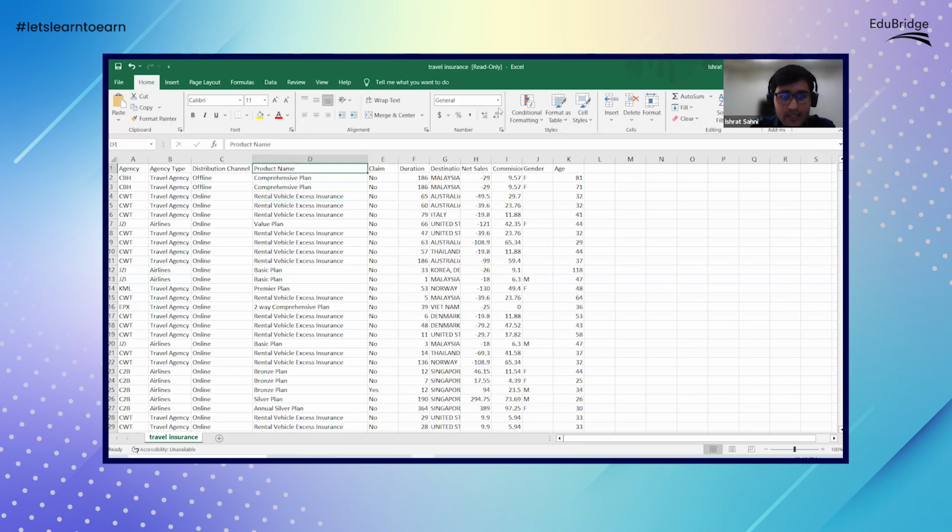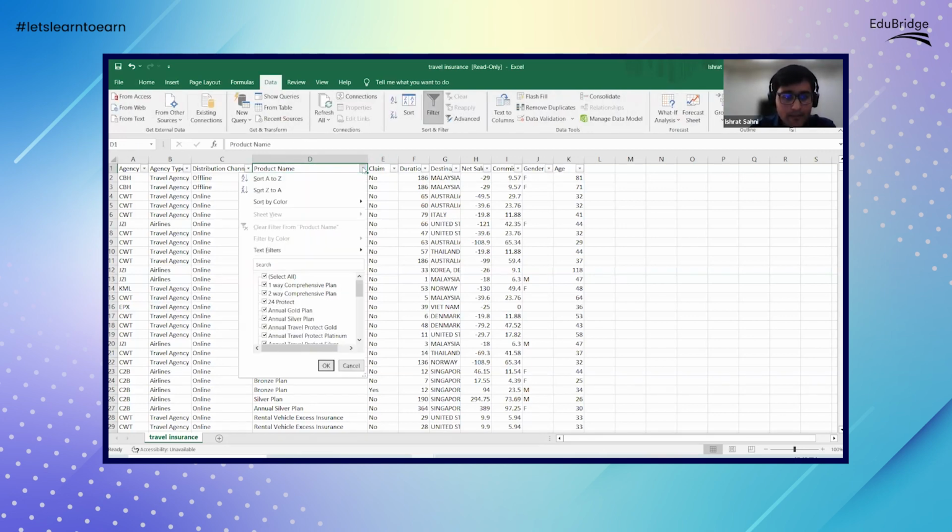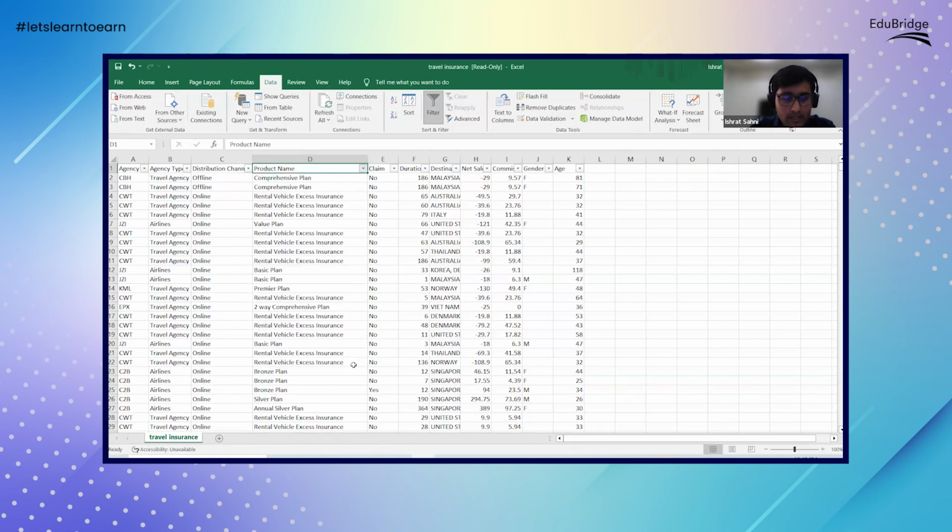So let's say I filter this, I'm able to see which of these are the top. So these are all the various plans. There are a lot of plans, as you can see, but we need to find out the top ones. So what way will we use? Is frequency distribution one way we can do that?